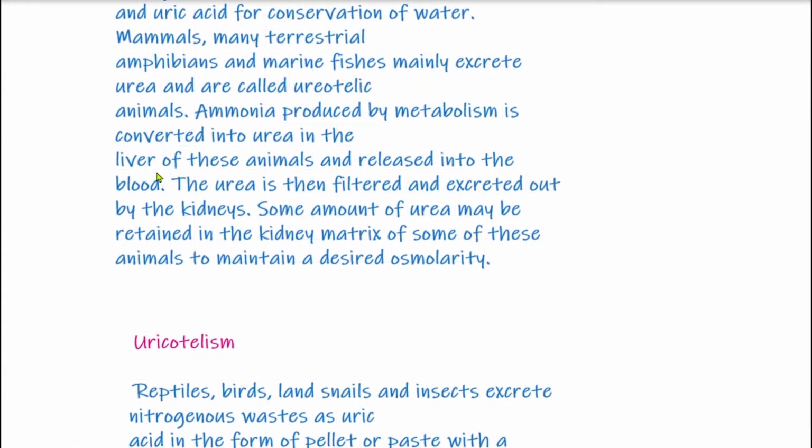So when the blood reaches the kidneys, the urea is filtered out and then excreted out. Some amount of urea may be retained in the kidney matrix of some of these animals to maintain a desired osmolarity. And students, the whole amount of urea is not removed. Some amount of urea is retained inside the kidney tissue, and that is retained to maintain the desired osmolarity of the blood.